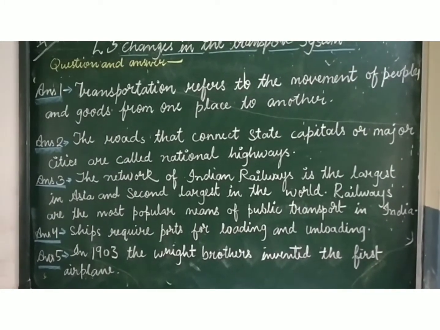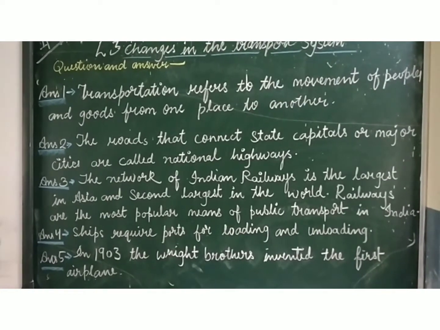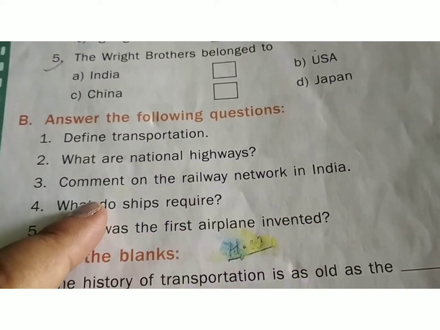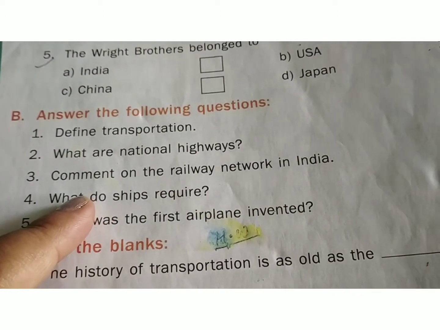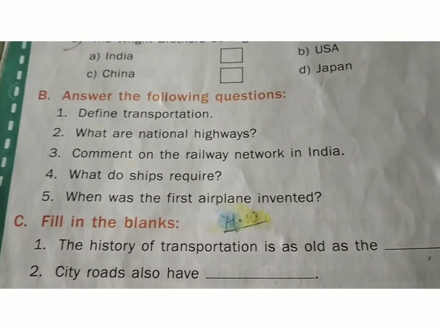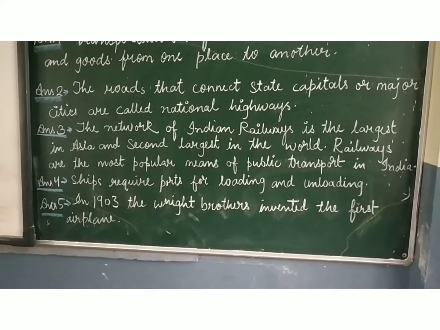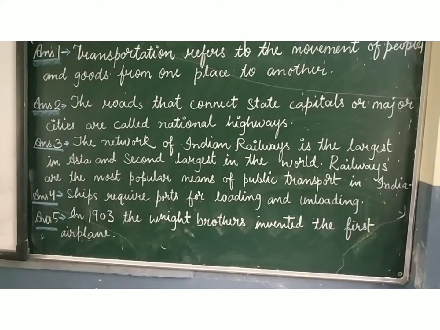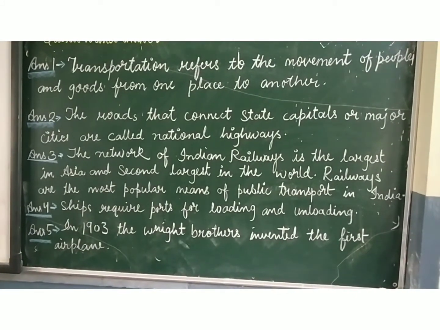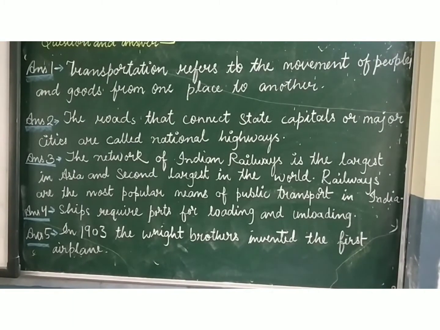Okay. After completing answer 2, just write the question 3 from book. And the question 3 is here. Comment on the railway network in India. So the answer 3 is here. The network of Indian Railways is the largest in Asia and second largest in the world.